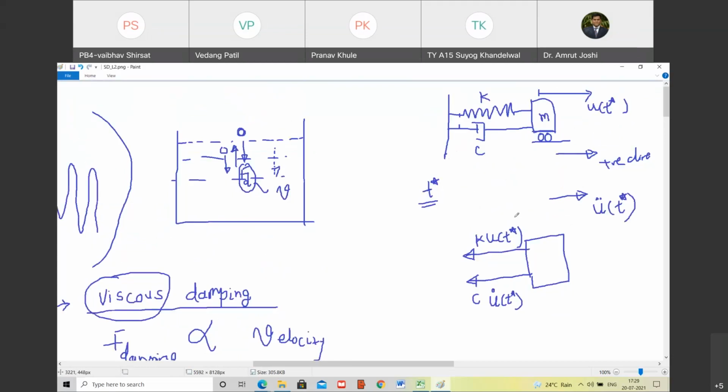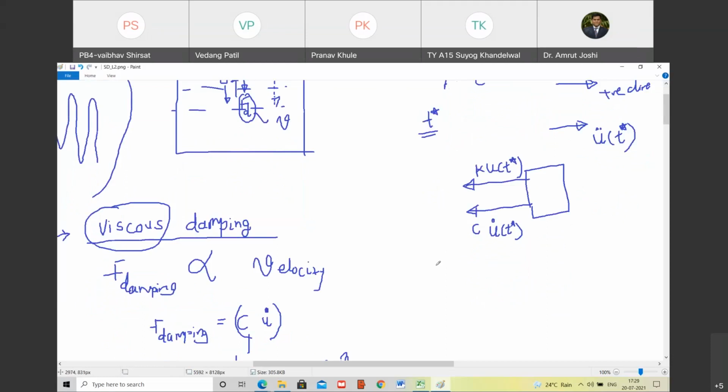And on this free body diagram of the mass at t star, apply Newton's second law. Are you with me? Yes. So let us apply Newton's second law. So how does Newton's second law apply here? Let me write down. Its mass is m. So the algebraic sum of all the forces in x direction must be equal to mass into acceleration in x direction. Do you agree with me? Yes. This is x direction.